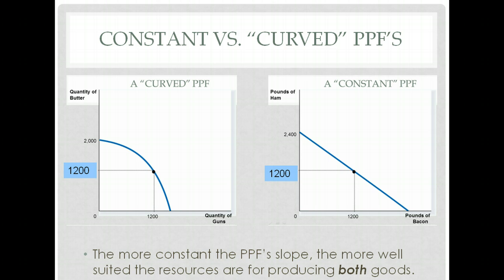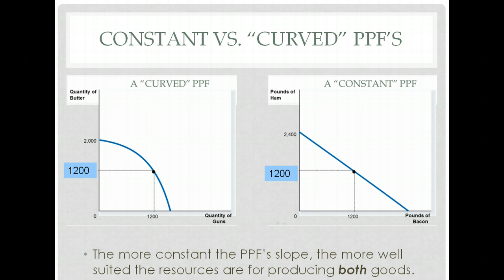The one on the left, however, the curved PPF, that's not necessarily true. We can probably imagine that butter and guns require very, very different resources. So, when we're at 1,200 butter and 1,200 guns, we imagine that all the people, let's say, that are good at making guns are making guns, and all the people that are good at making butter are making butter. But let's suppose we decide to give up those 1,200 guns and go down to 0 guns. How many butter do we gain? We only gain 800, moving from 1,200 to 2,000.